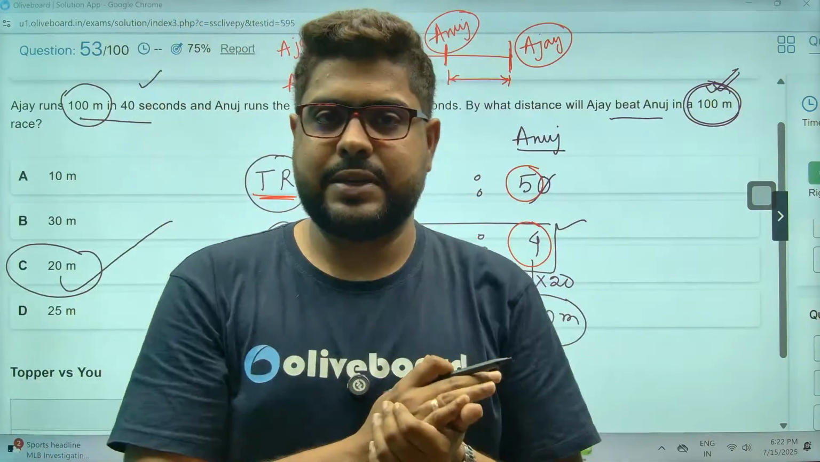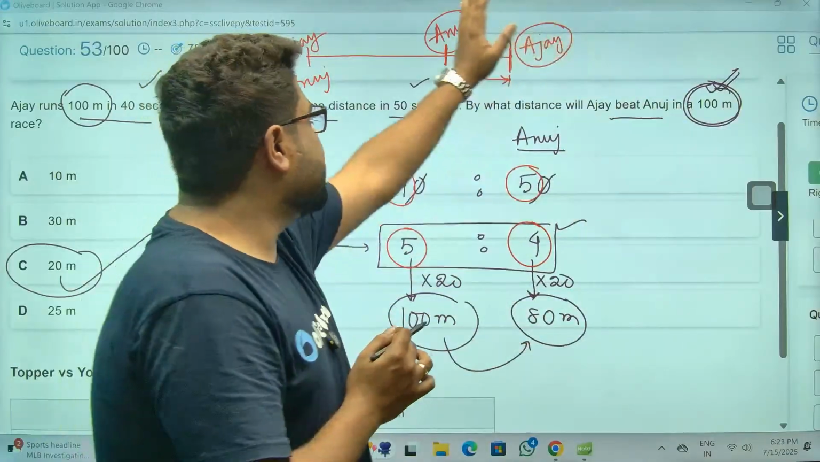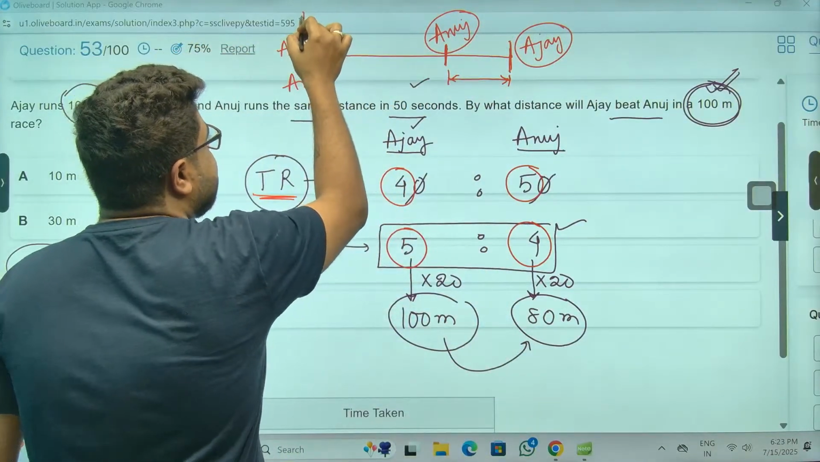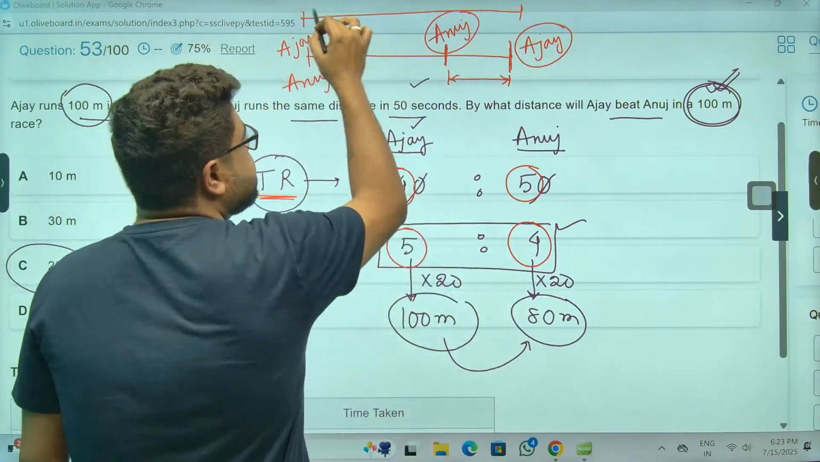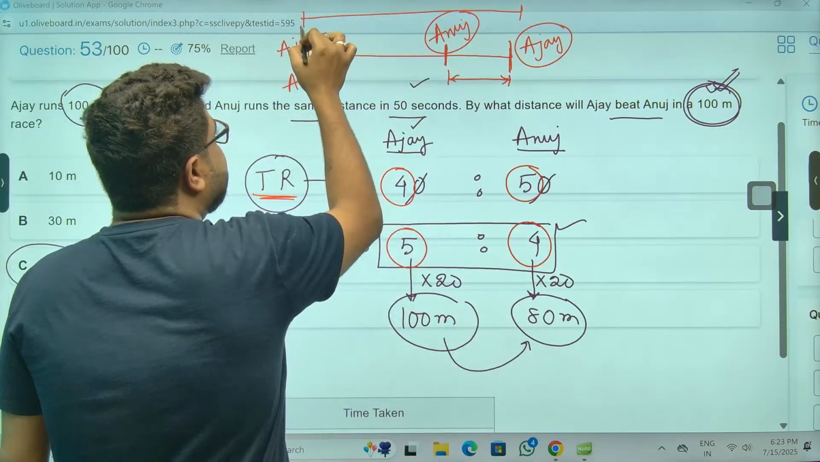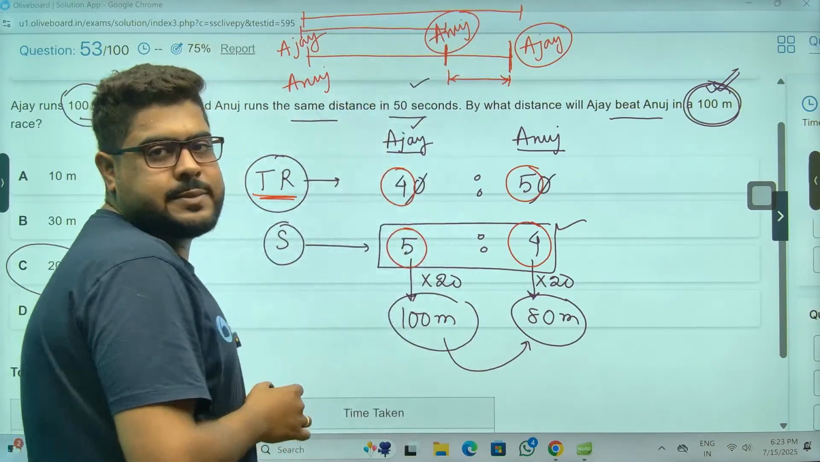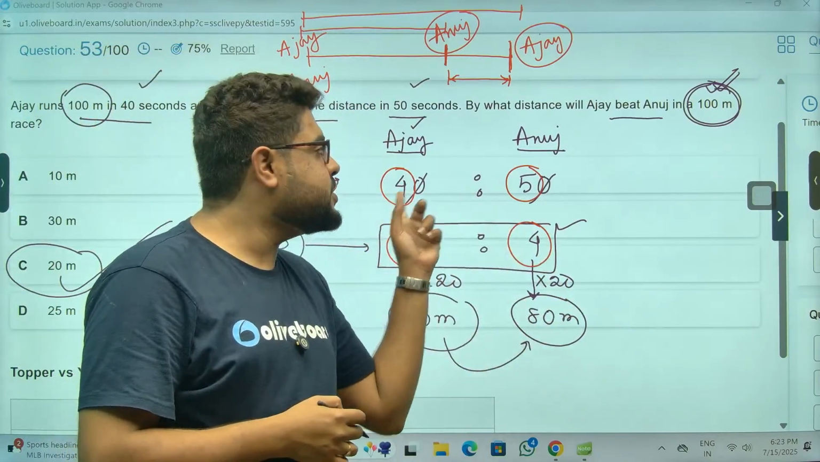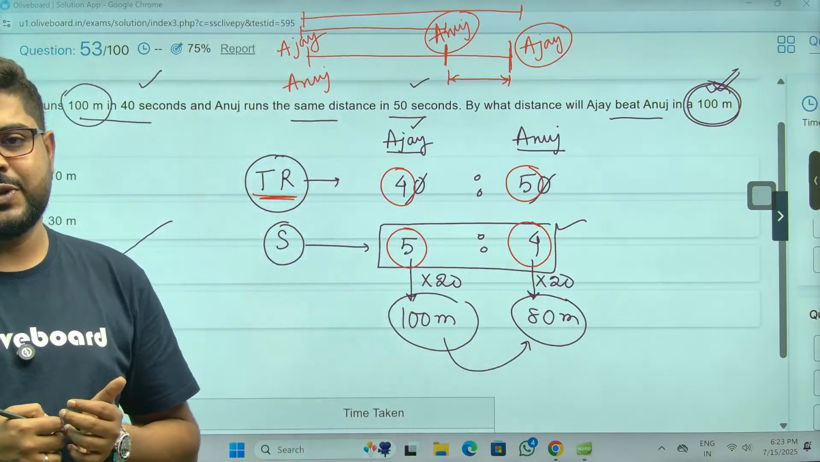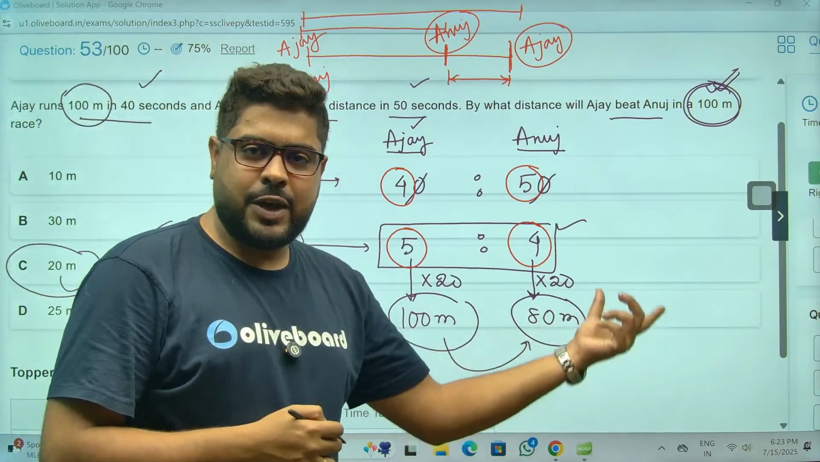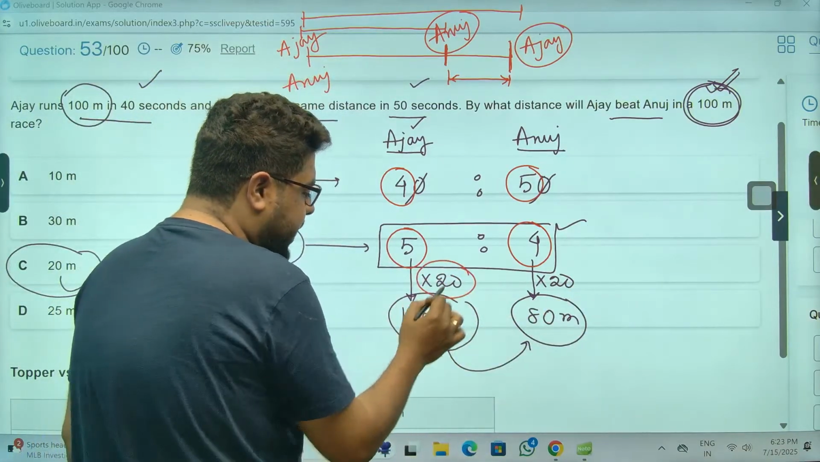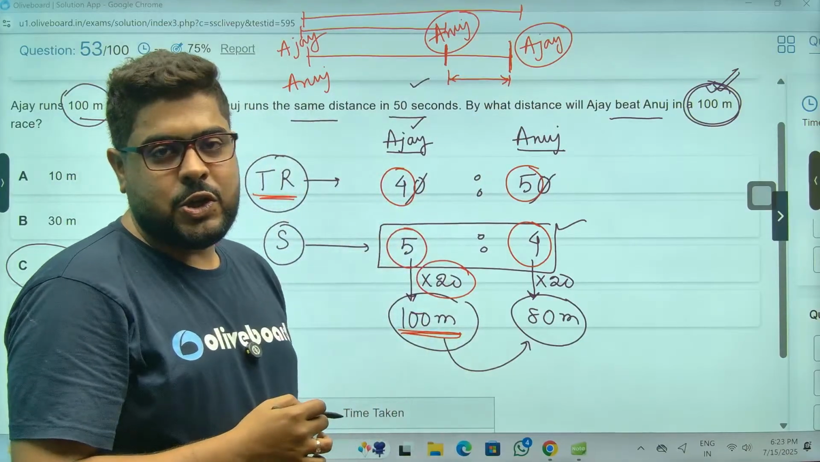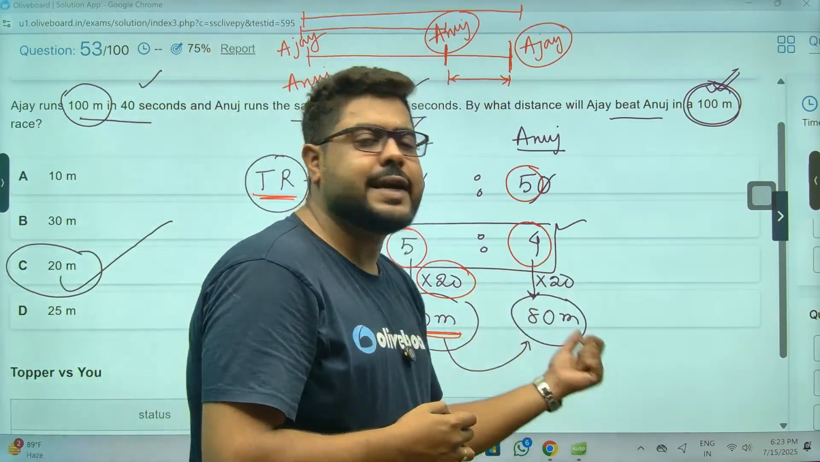The race ended there. So then Anuj is here. In the same time, Ajay went from here to here. Ajay has gone this much distance, but Anuj has only gone this much distance. So that ratio is nothing but 5 to 4, opposite to the time ratio. That is what is given. Now we have multiplied this by 20. Why? Because we know Ajay has gone the entire distance, that is 100 meters. So Anuj will go the same times 20, that is 80 meters.